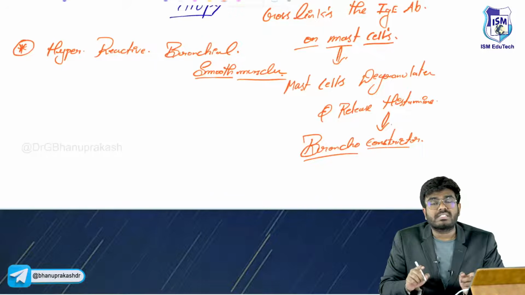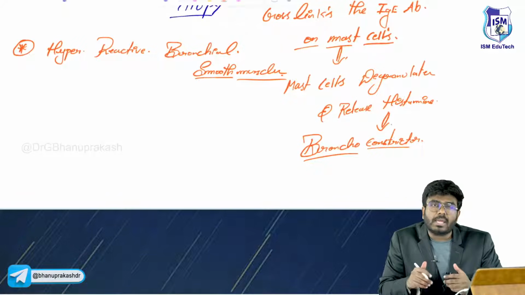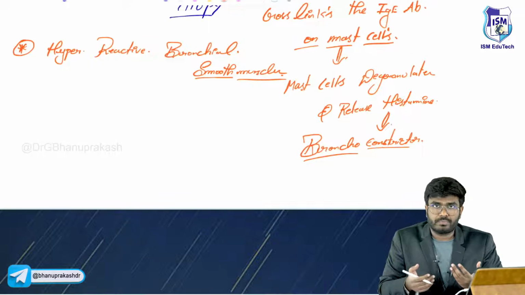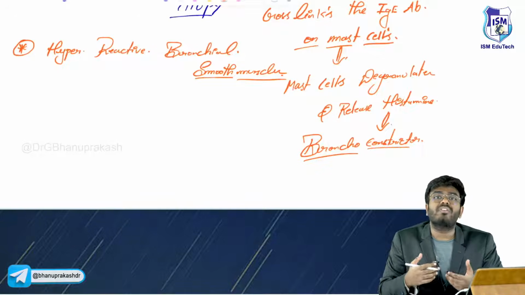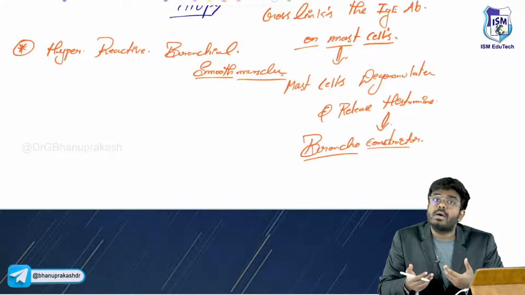Hyperreactive bronchial smooth muscles are seen in which disease? Asthma. And in this condition, not only are the smooth muscles hyperreactive, but the glands will also over secrete. Hypersecretion of the mucus.